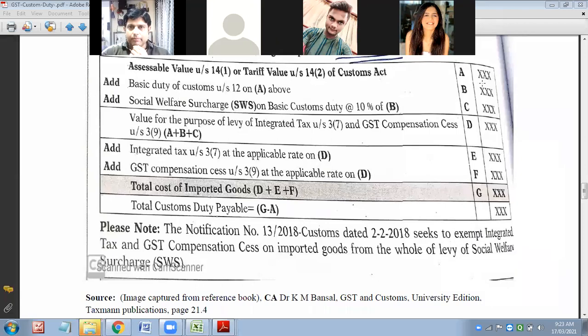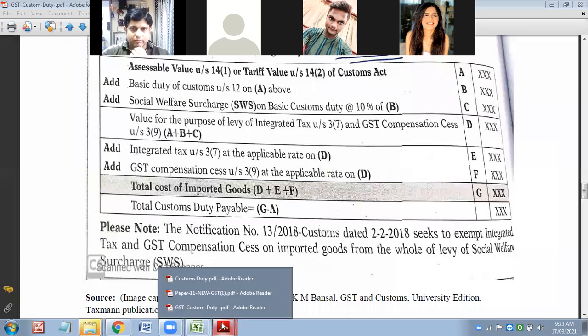B means what? What is the value of B? B means assessable value plus BCD. SWS will always be on all custom duty. So CVD is also custom duty.